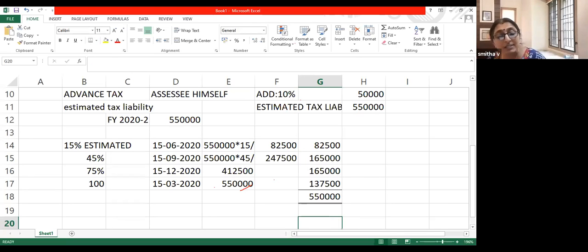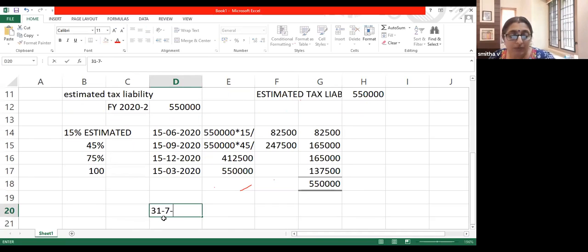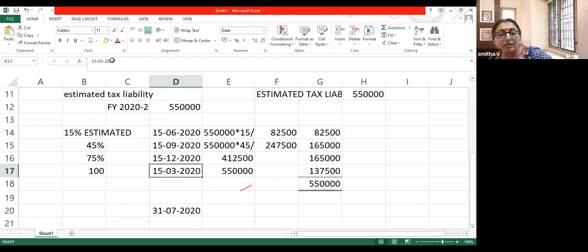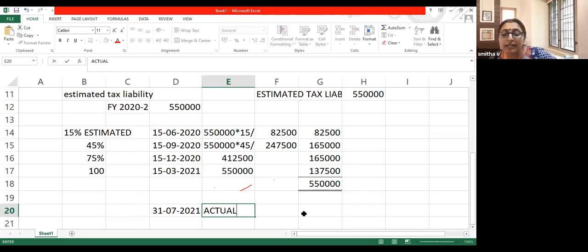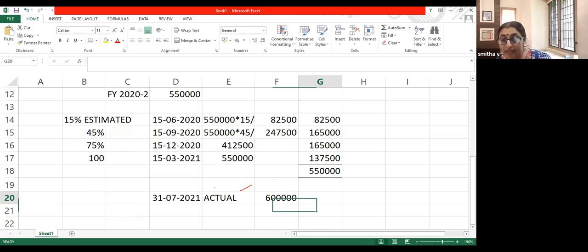Now, another question is, by the time I file my return on 31st July 2021, I understand that my actual tax liability has come up to 6 lakh. What shall I do now? I should pay the extra 50,000 on 31st July 2021.